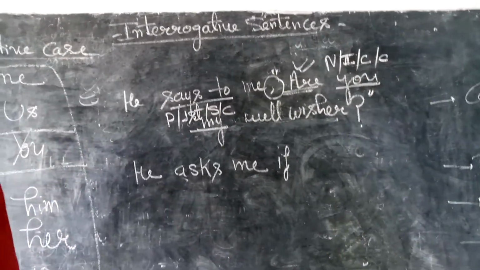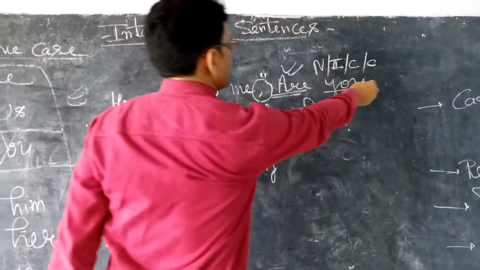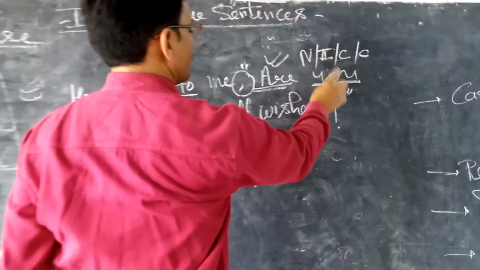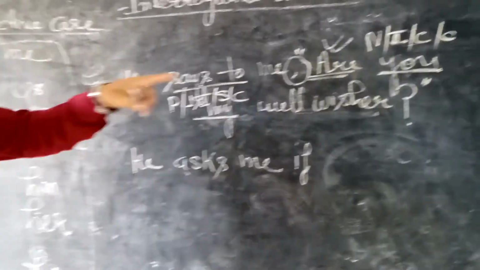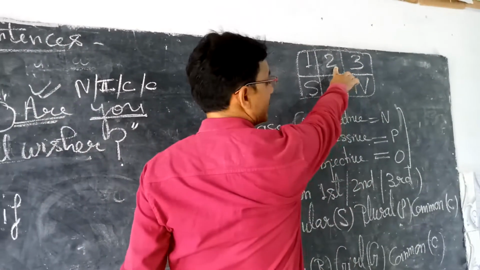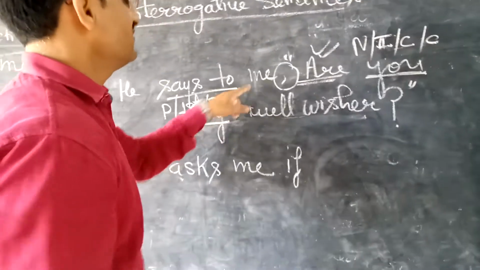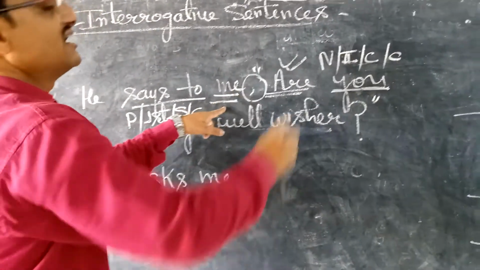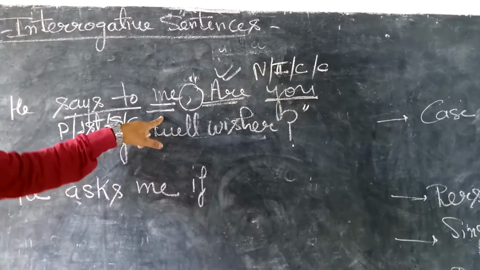Now students, I will do the changes. This is the second person pronoun. Second person pronouns are changed according to the object. And what is the object of the reporting verb? Me. Now we will ask these three questions, 1, 2, 3, to me for changing it.